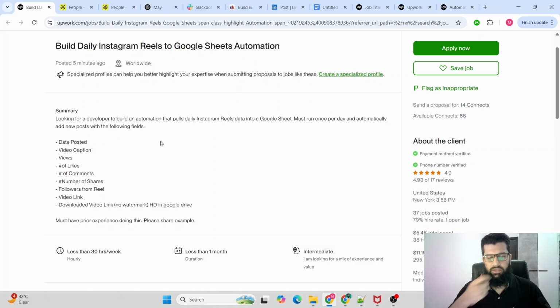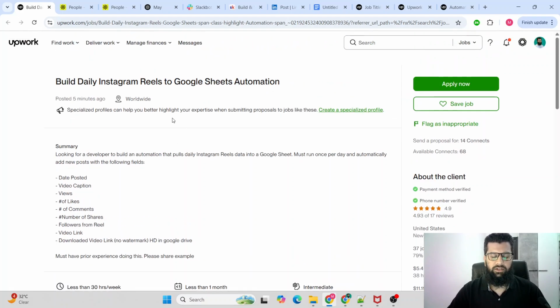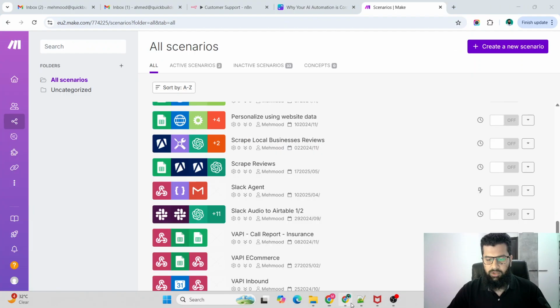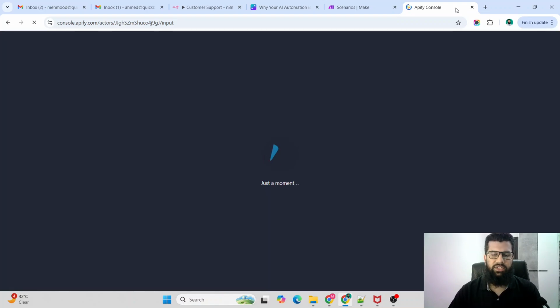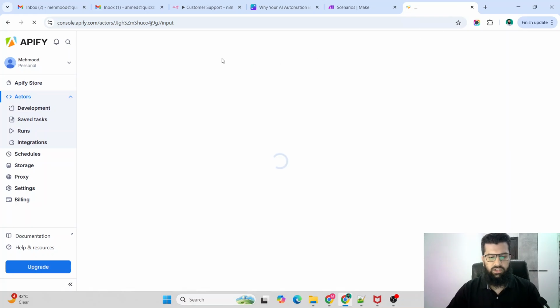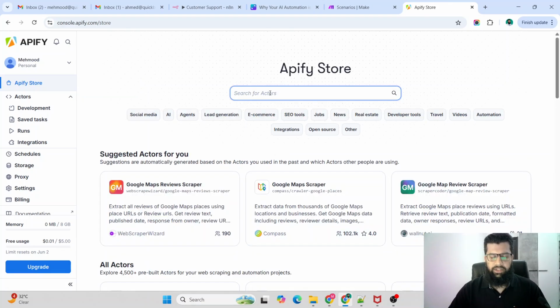So this kind of automation is easy now thanks to Apify, and it's a tool that was introduced to us by Nick Sarai, the great. So whenever this kind of scraping thing comes to the requirements, I immediately think about Apify, which is a marketplace that has a lot of scrapers like LinkedIn scraper, jobs, Facebook, Instagram, TikTok, whatever you want. You can search for actors and see if you can find something that is related to your requirements.